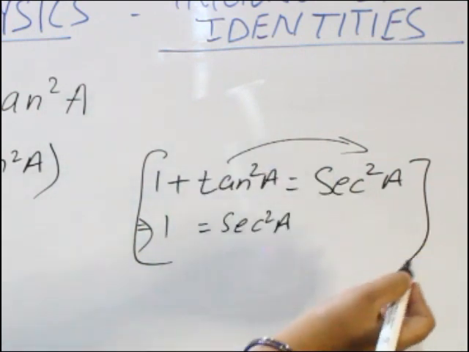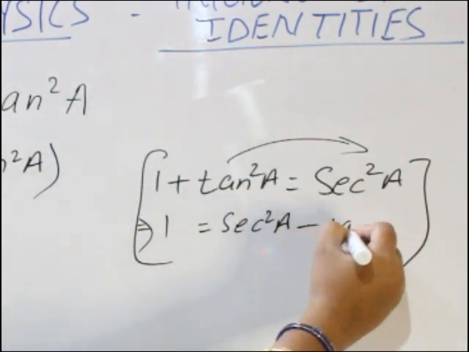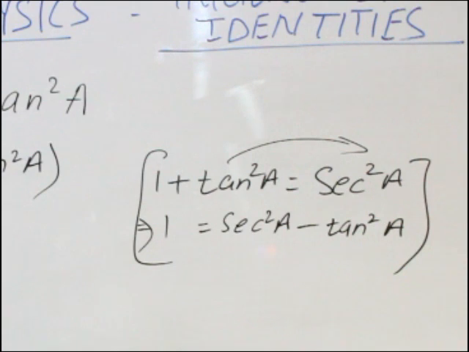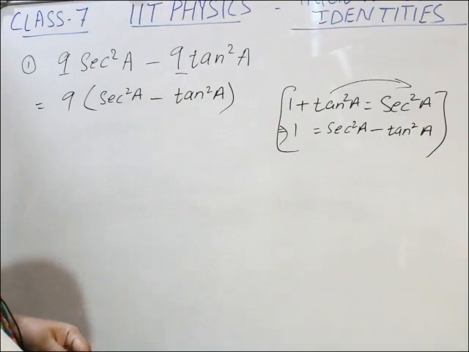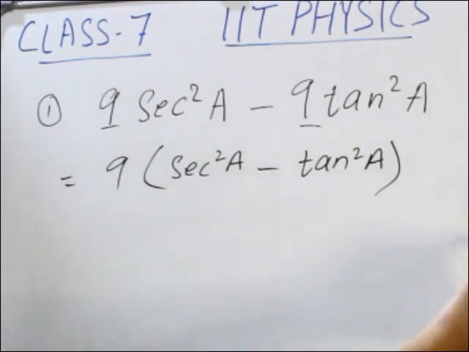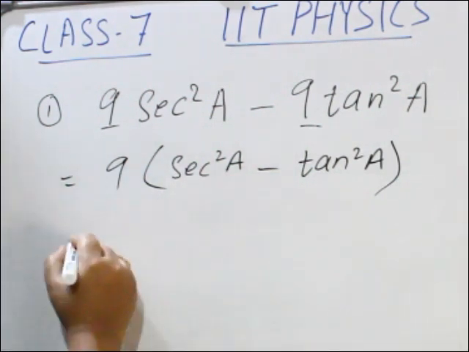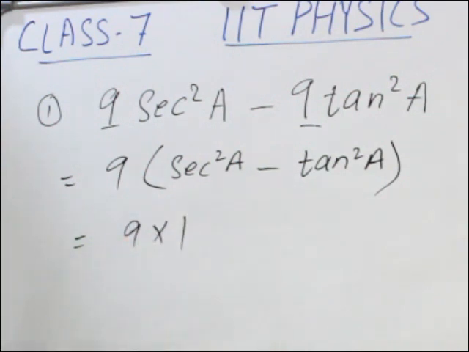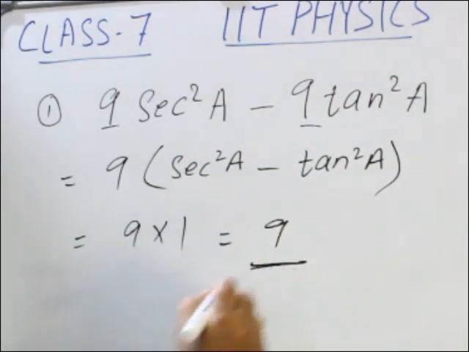So what we got? Sec square a minus tan square a is equal to 1. So now you see, under the bracket sec square a minus tan square a is equal to 1. One value we will write here. 9 into 1, that is 9. Your answer is 9. Very simple sum.